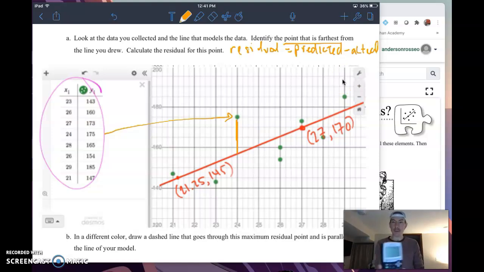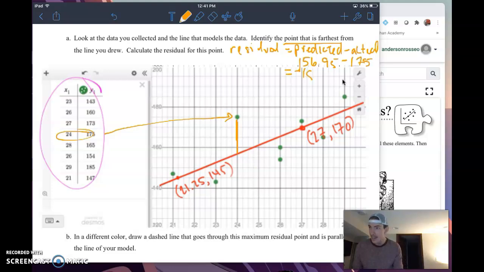And the predicted value, using my model, and hopefully you guys can see my calculator here, is 156.95. I just took the 52.55 plus the 4.35 times 24, and I got 156.95. And then the actual, you can see I kind of highlighted it in the table over here, is 175. So we're going to go ahead and do this subtraction, and my residual is negative 18.05. Now here's the point of this: we're going to try to calculate this range of values.